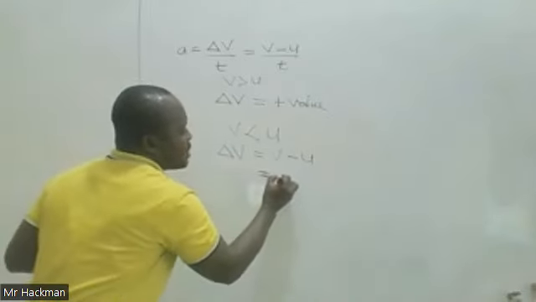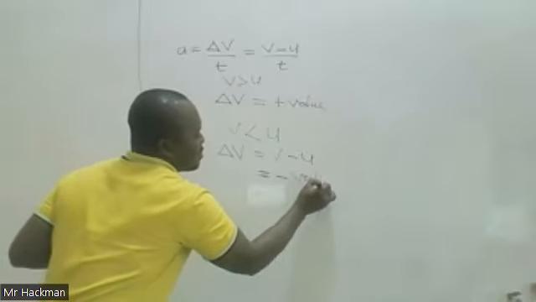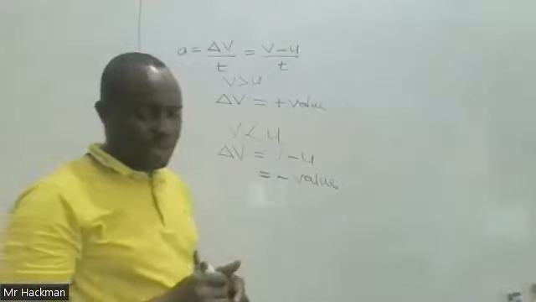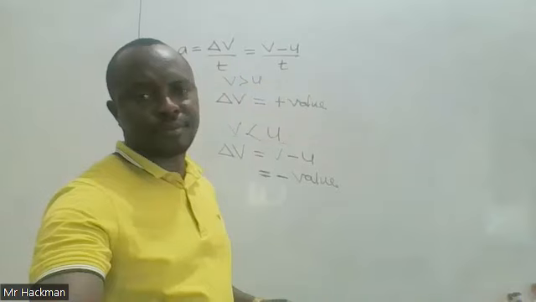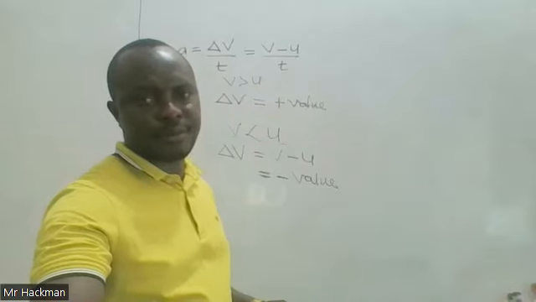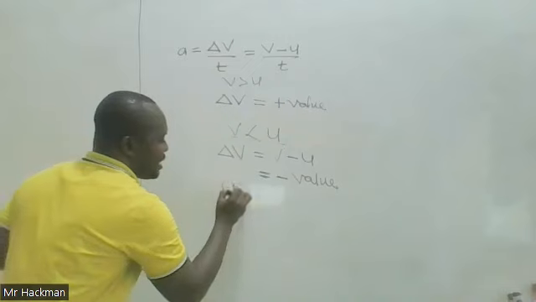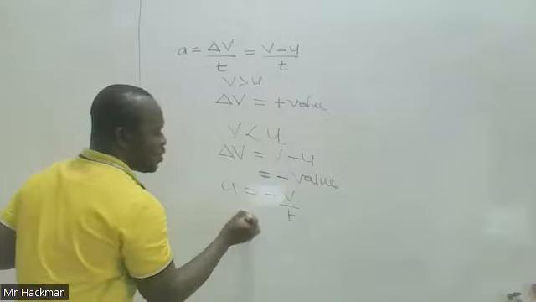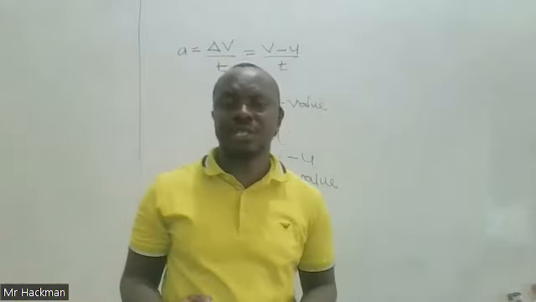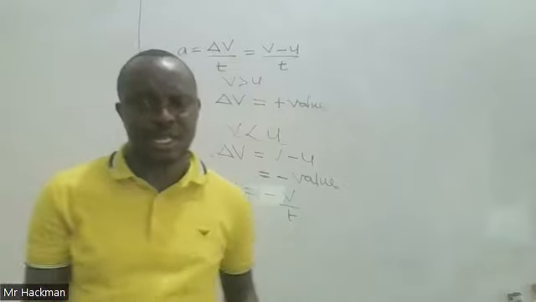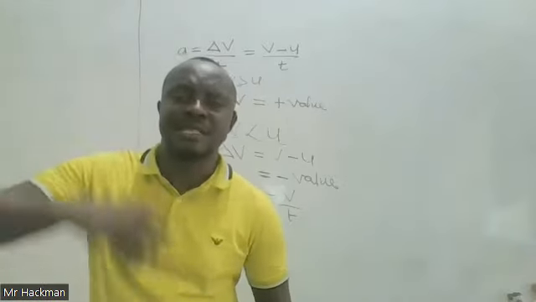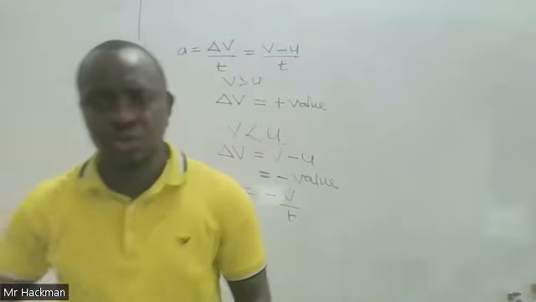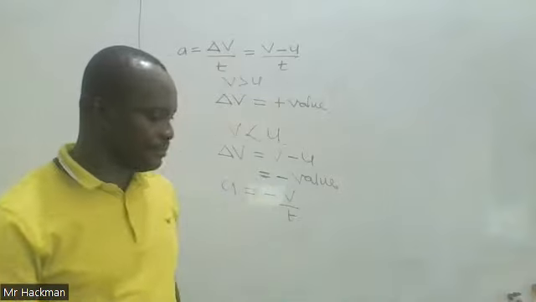So certainly this will give you a negative value. So that the acceleration a would be equal to a negative value of v over t. And so in this particular case, the acceleration is negative. And when acceleration is negative, we are saying that the body is decelerating. So its speed is decreasing to a stop. Are we fine?